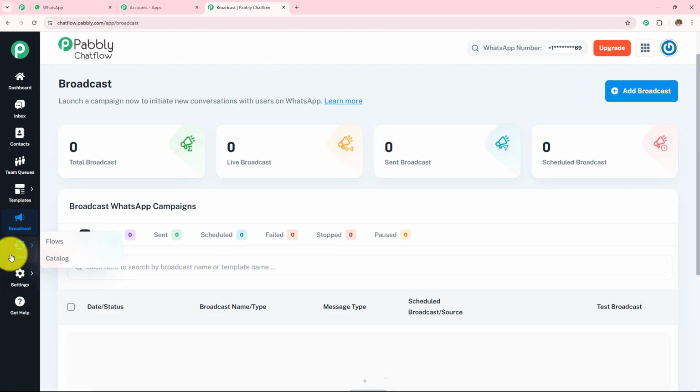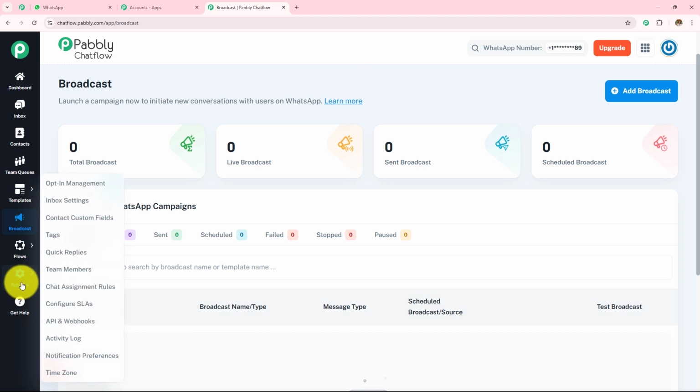Next, we have this flows. So if you want to send a catalog message, you can select this. If you want to create a flow or a WhatsApp chatbot, you can select this flows option. This helps automate conversation by defining rules and responses for different user input. This is useful for lead generation, support, or FAQs.